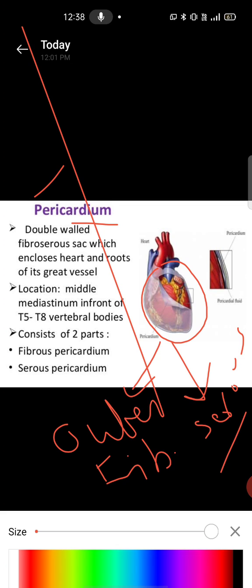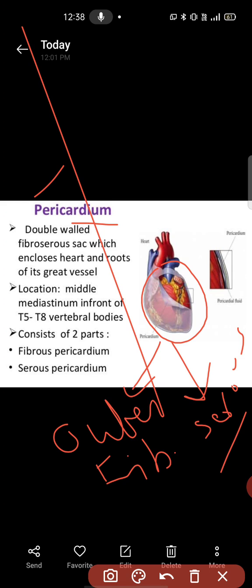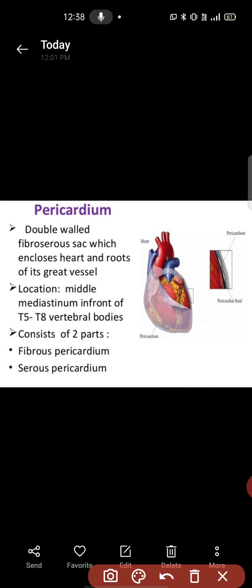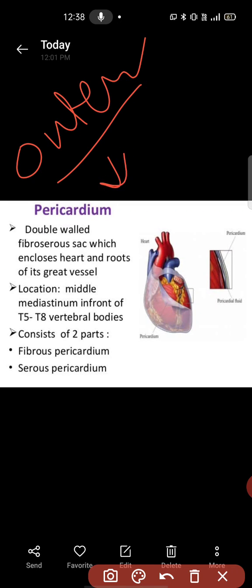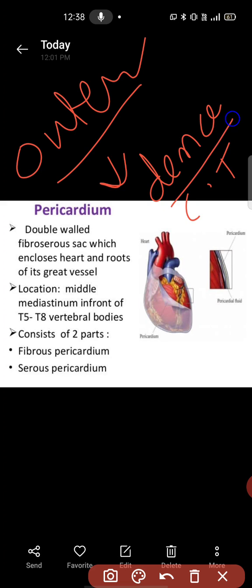The outer fibrous pericardium is composed of tough, inelastic, dense, irregular connective tissue. Inelastic means there is no elasticity present. The outer pericardium is tough, dense connective tissue, and the inner is called the serous pericardium.